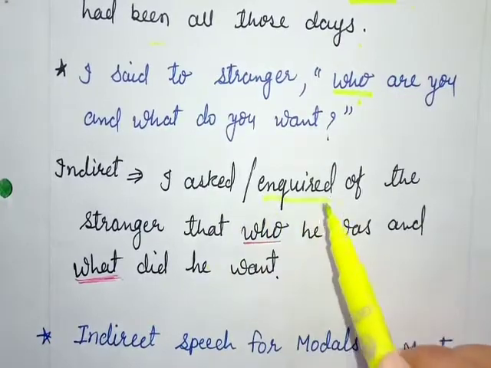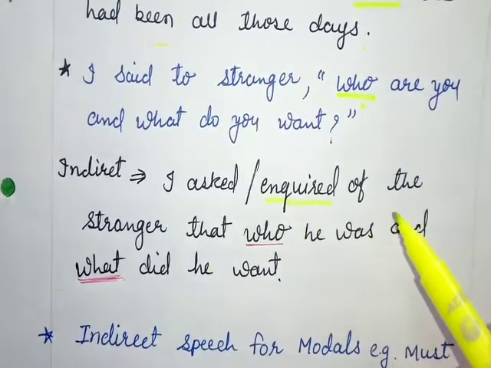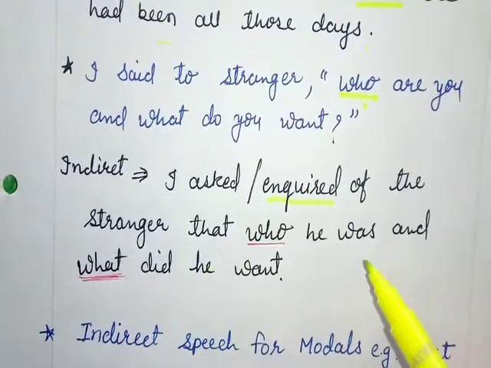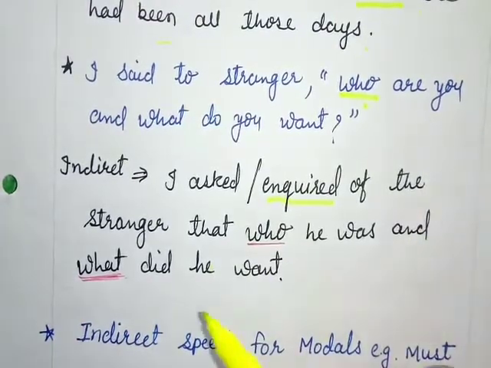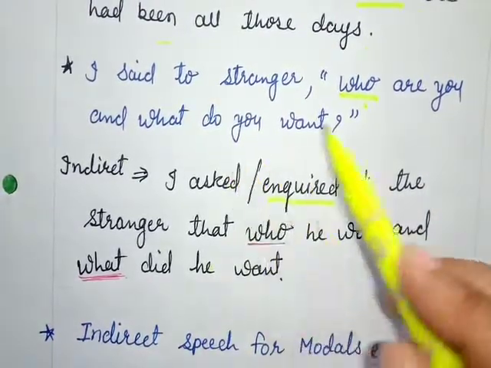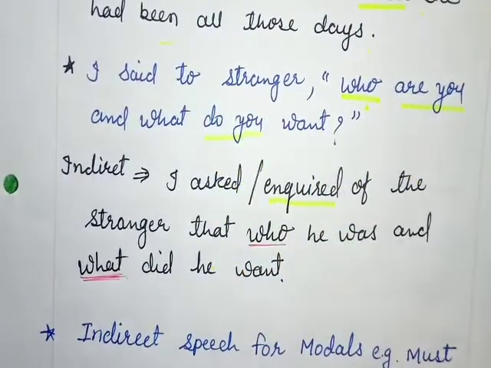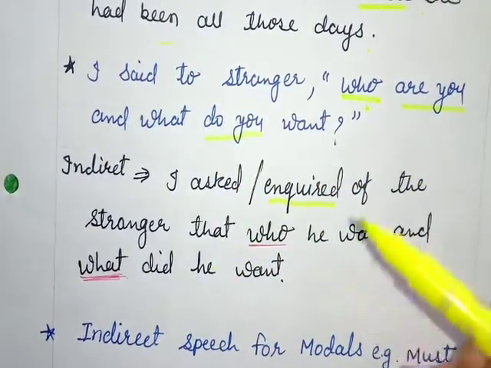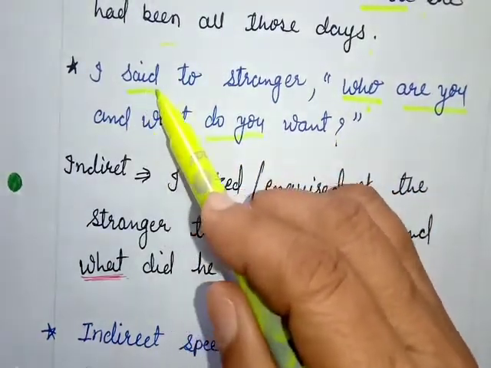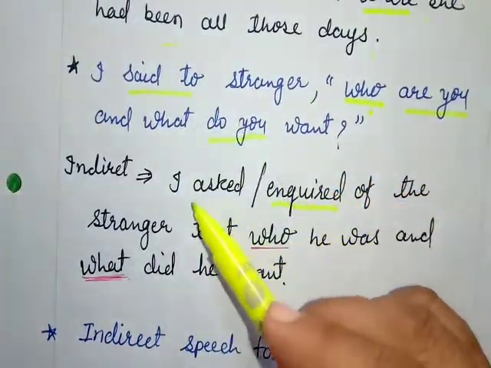You can use this word, inquired. I inquired of the stranger who he was and what he wanted. The verbs will change according to tenses, which you have already learned. So in place of said to, you will apply inquired or asked.